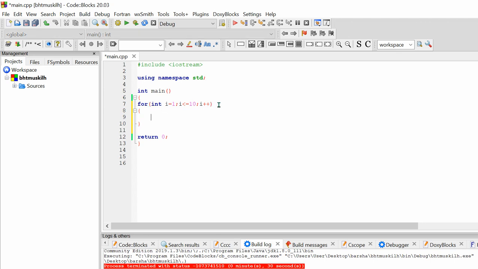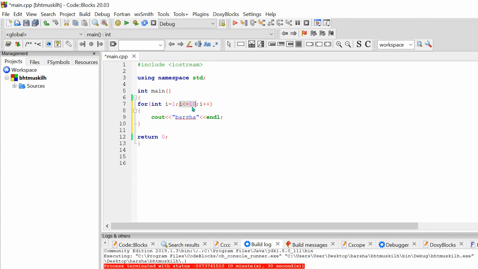And now in the execution part we want to print our name, right? So I am going to write here my name and then endl, so that it will print on different lines. Okay, so now this loop will execute 10 times, because the condition is satisfied till the value of i equals 10, right? Because every time you are checking, the i value is getting incremented. First i is 1 and it is less than 10. Now i is getting incremented to 2. Again 2 is getting checked, like that till the value of i is 10, it will get executed.